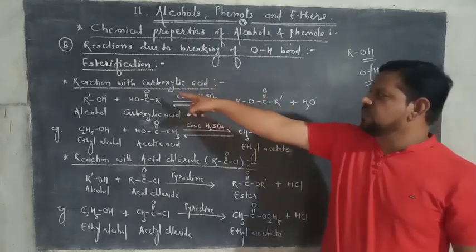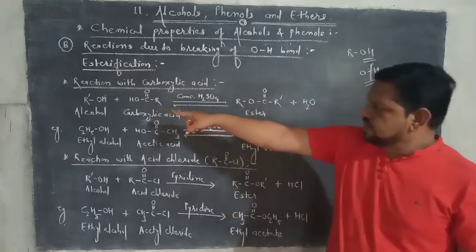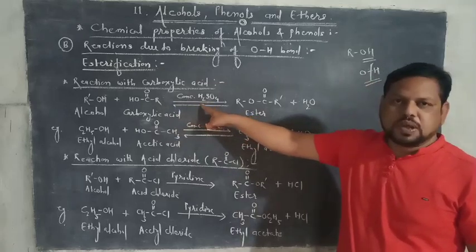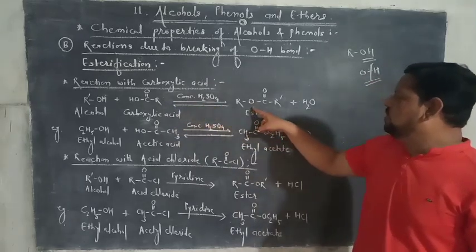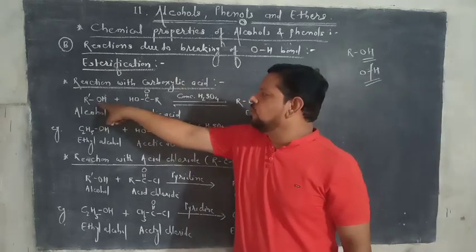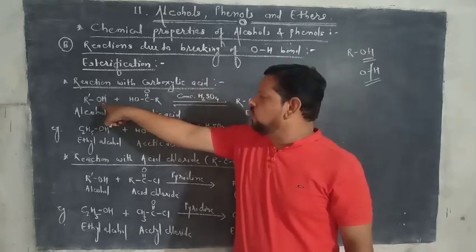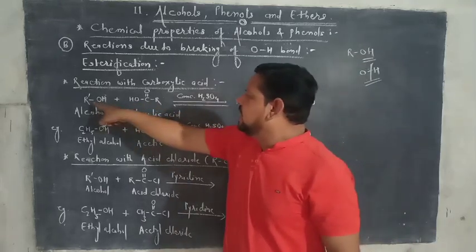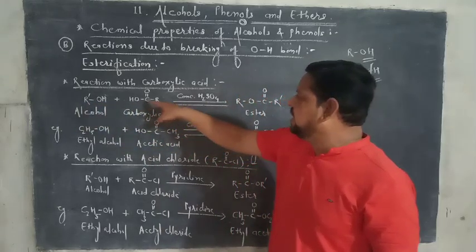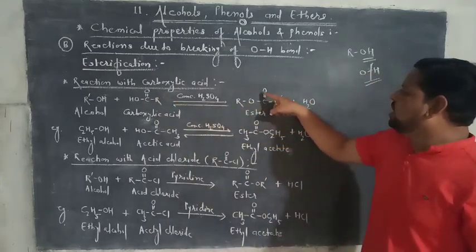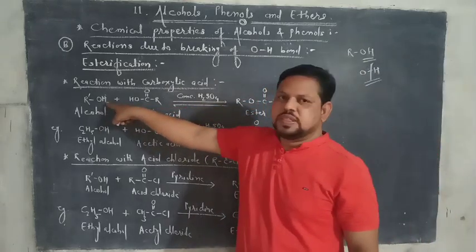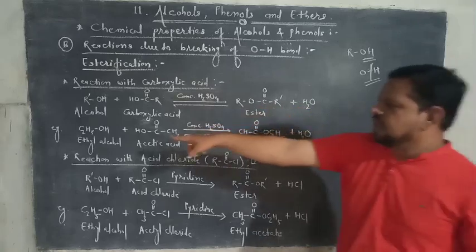First reaction, reaction with carboxylic acid. Alcohol reacts with carboxylic acid in the presence of concentrated sulfuric acid and gives ester and water. The OH bond of the alcohol breaks down and the RO gets attached to this carbon atom, giving RCOOR, that is the ester. The remaining portion is OH and H, that is H2O. For example, ethyl alcohol.